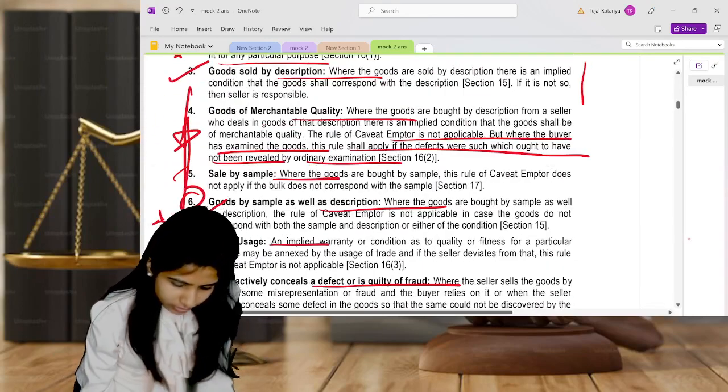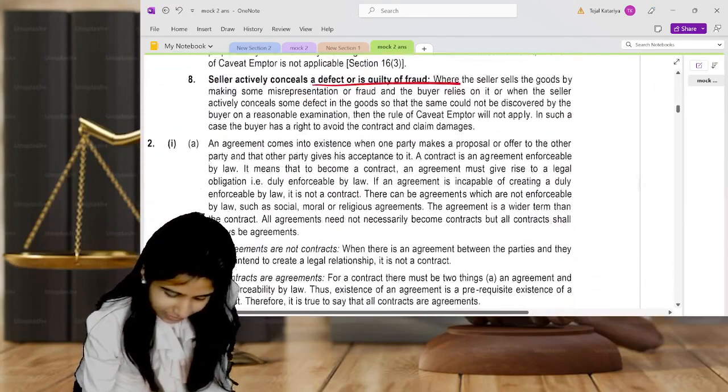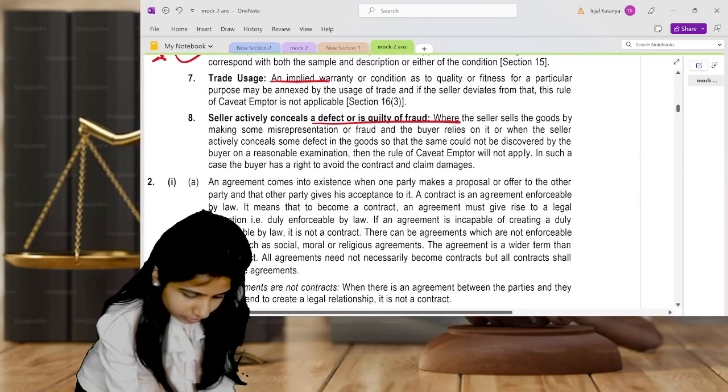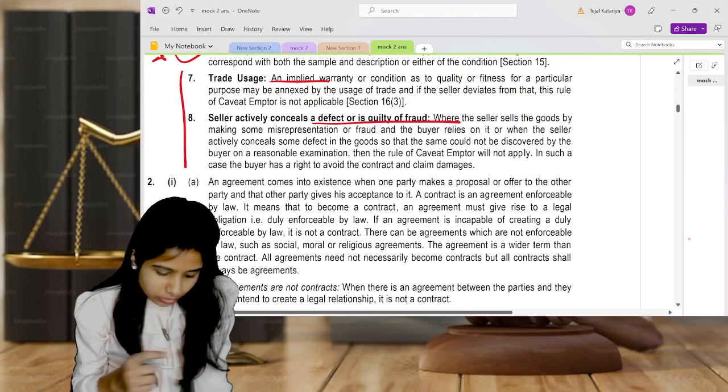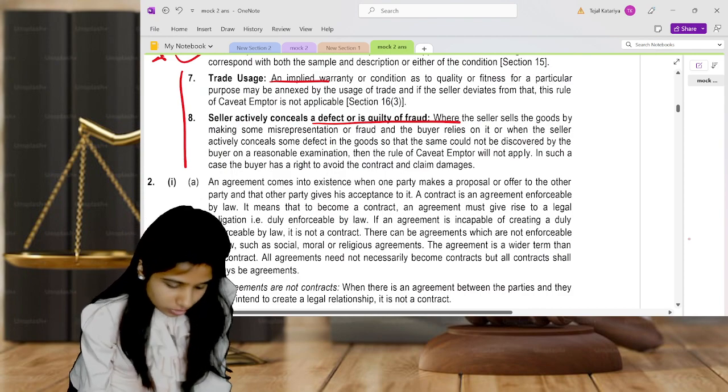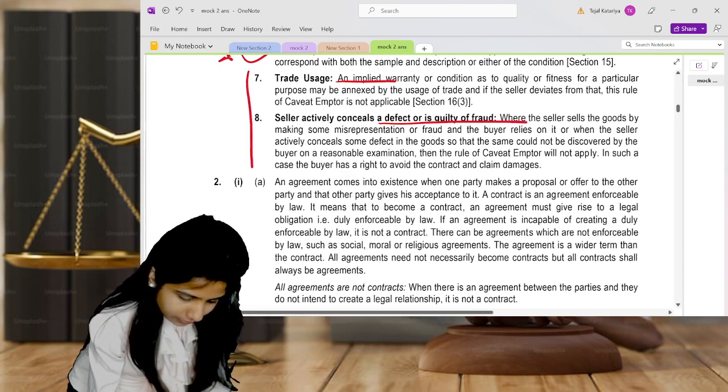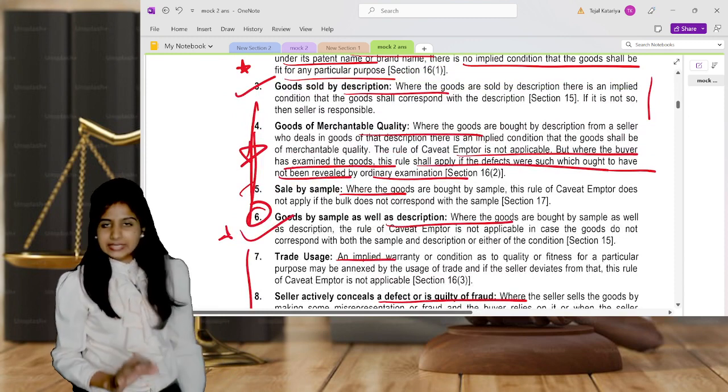If there is any fraud, then obviously the buyer is not responsible, or because of usage of trade, it is not fitting because of that. The next is given. I hope you understand. Very simple and easy.